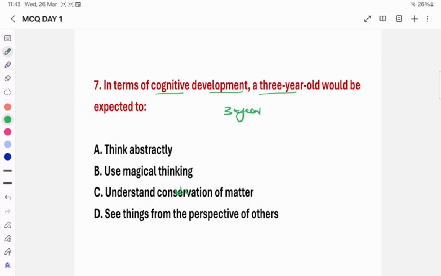So for a 3-year-old child, what may be the cognitive development? Cognitive development is in the sense of intelligence. There is a theory from Jean Piaget, and there are certain things we need to know about it. At 3 years of age, the child can't think abstractly, so option A is wrong.